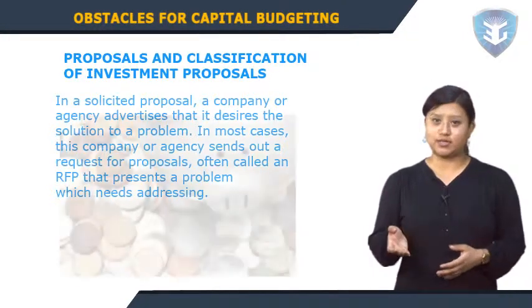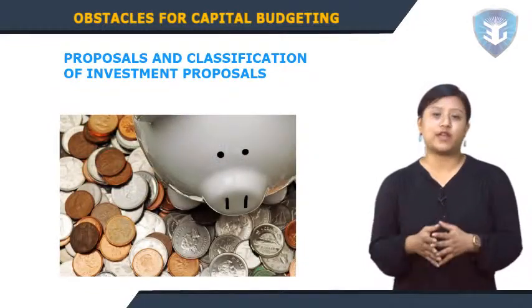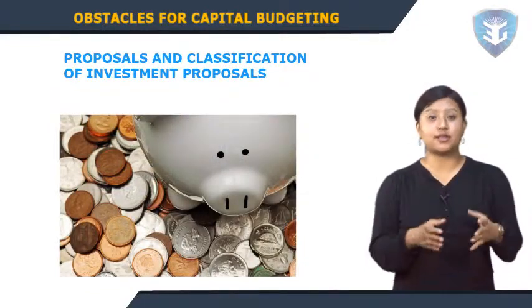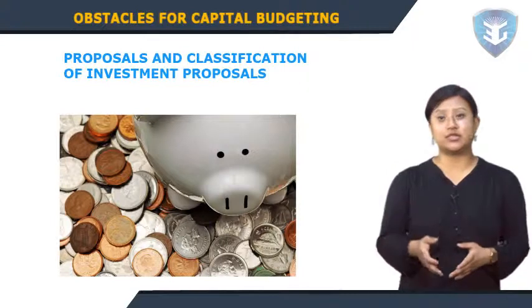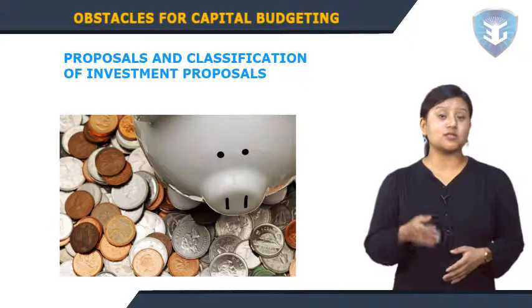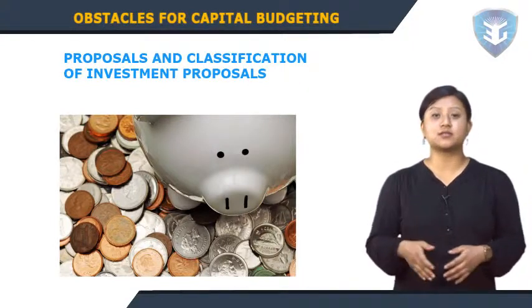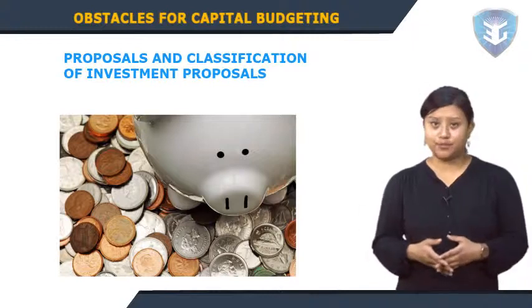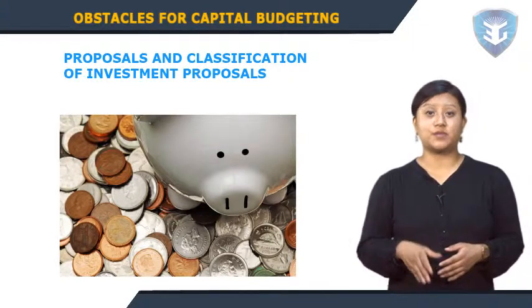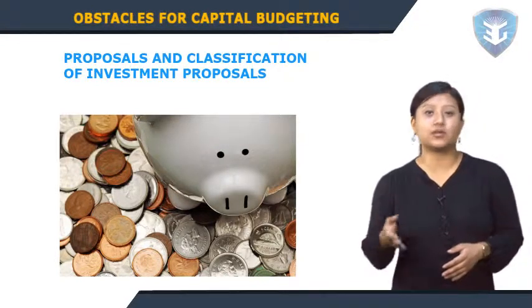problem which needs addressing. For example, if the Department of Energy desires research on reducing nitrogen oxide emissions from diesel engines, then the department announces its request, often in periodicals such as the Commerce Business Daily. A company then reads the announcement and proposes a plan for doing the research.